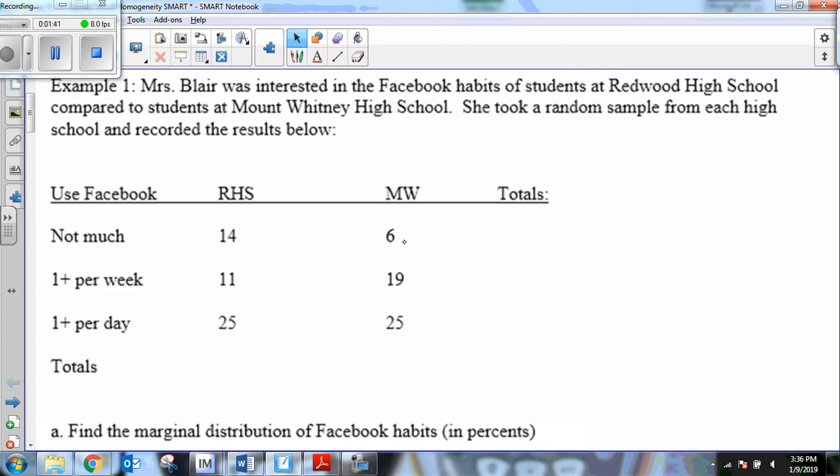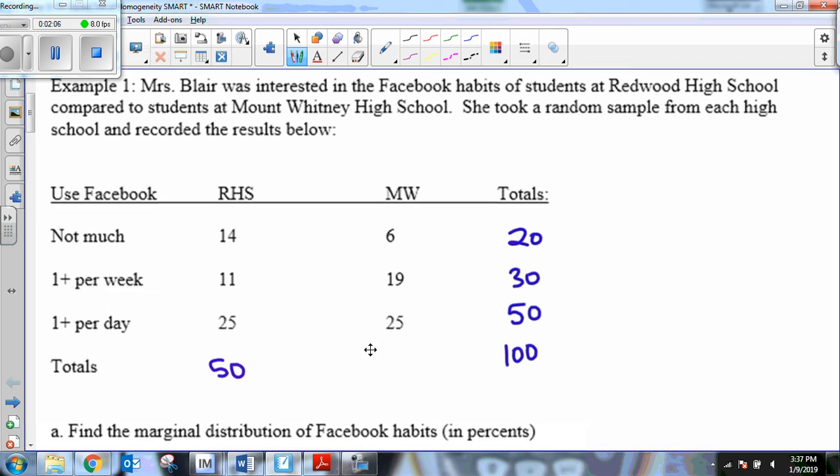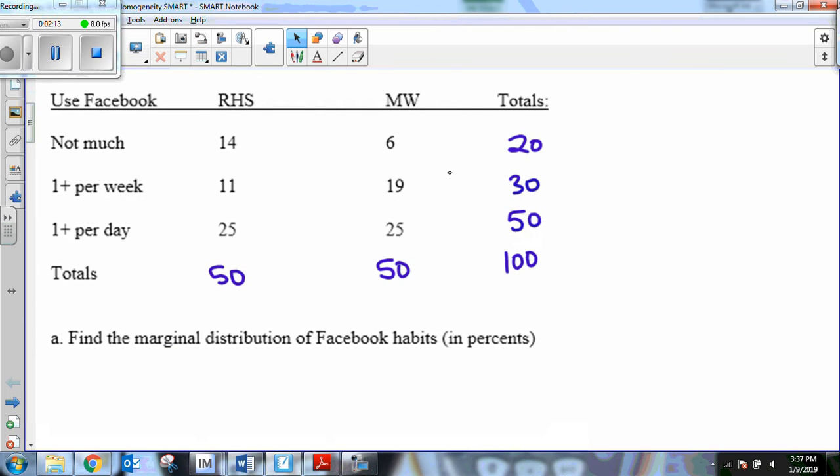And then here's my totals from Mount Whitney. When you actually add those totals, you notice that there were 20 students total that are not on Facebook much, 30 students total that are on it once a week, and 50 students total that check it at least once a day. So that's a total of 100 students that I interviewed. And if you look at each school, basically it shows that I interviewed 50 people at Redwood and 50 people at Mount Whitney. Okay? So these totals are important for us to be able to see what's going on.